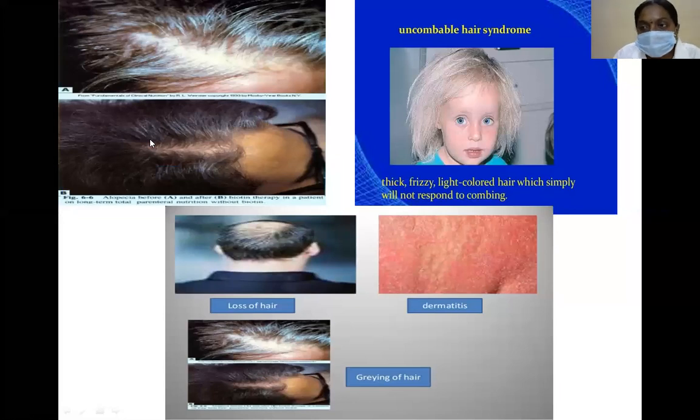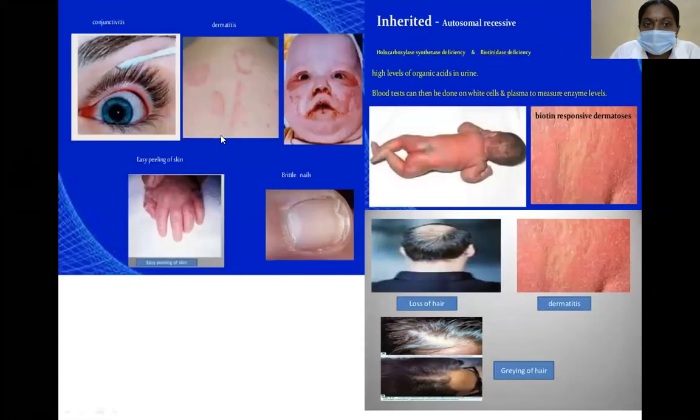Graying of hair, loss of hair, alopecia, dermatitis, and also uncombable hair syndrome, where the hair is thick, frizzy, light colored, and does not respond to combing. Conjunctivitis, dermatitis, easy peeling of skin and brittle nails are also deficiency signs of B7, along with high levels of organic acids in urine.